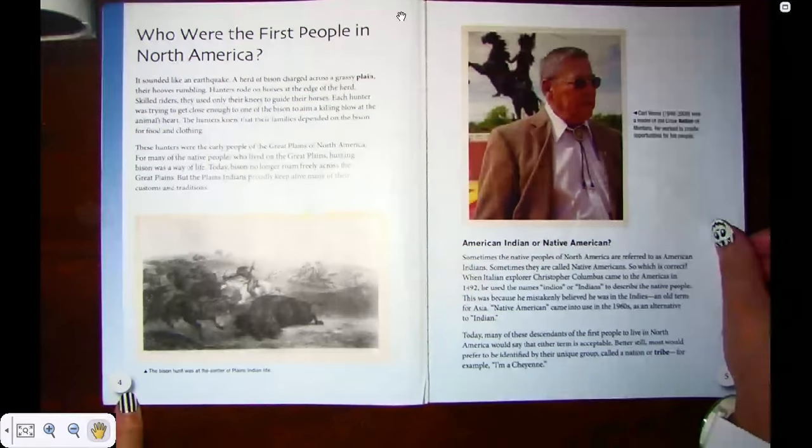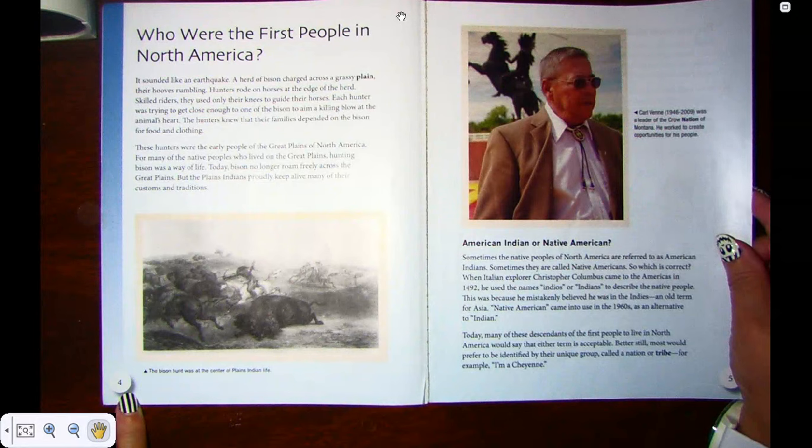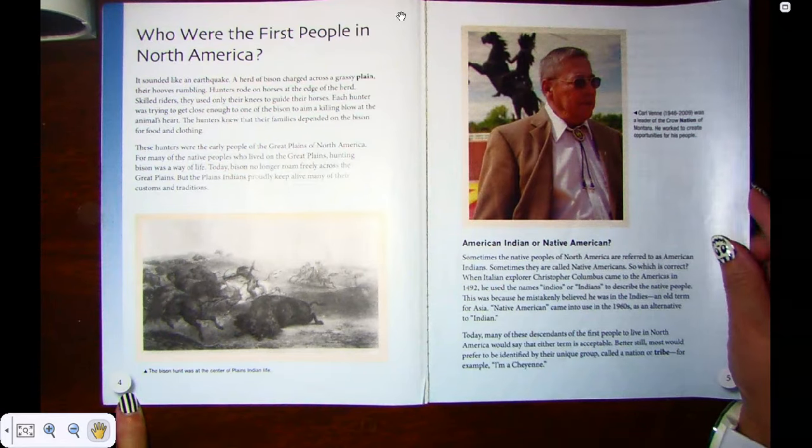American Indian or Native American. Sometimes the native people of North America are referred to as American Indians. Sometimes they're called Native Americans. So which is correct? When Italian explorer Christopher Columbus came to the Americas in 1492, he used the name Indios, or Indians, to describe the native people. This was because he mistakenly believed that he was in the Indies.